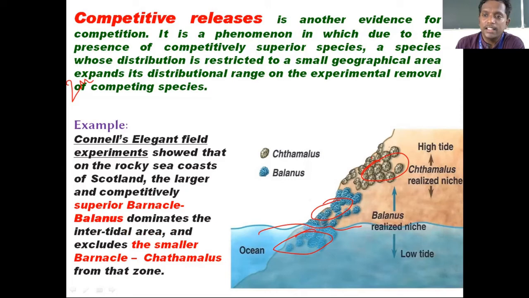If they remove this Chthamalus for some time, this Balanus will spread and occupy that area. So this phenomenon is called competitive release. The example is Connell's elegant field experiments on Balanus and Chthamalus barnacles. Please take a screenshot. This diagram is not required. The sentences and examples are very, very important.